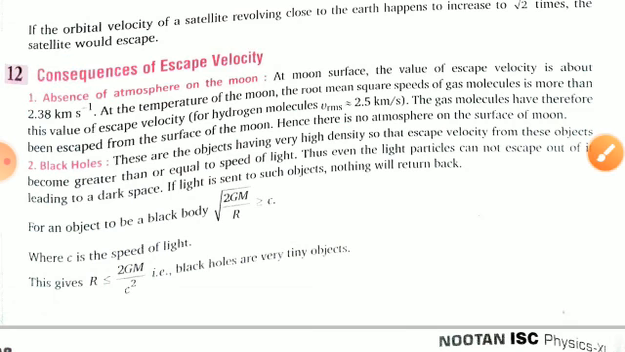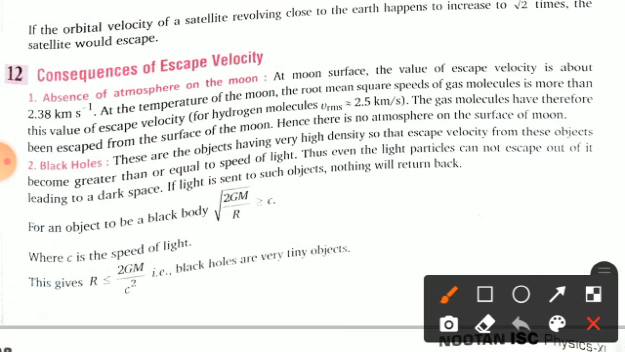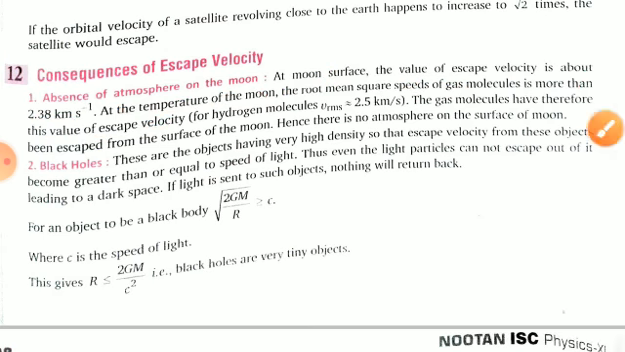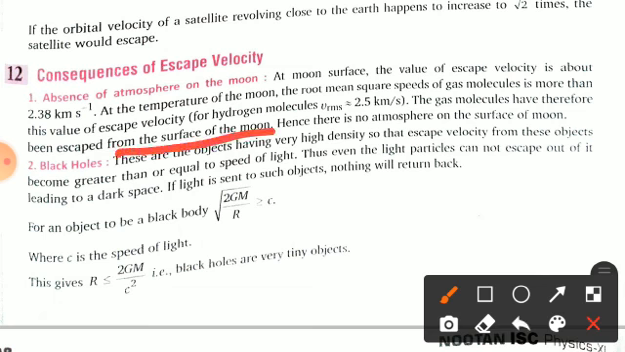So first we talk about the absence of atmosphere on the moon. What happened? At the moon surface, the value of escape velocity is about 2.38 km per second. Clear? So at the temperature of the moon, the root mean square speed of the gas molecule is more than this value of escape velocity. So you can see here that v_rms, the root mean square velocity of hydrogen atom, is 2.5 km per second. So the gas molecules have therefore escaped from the surface of the moon. Hence there is no atmosphere on the surface of the moon.